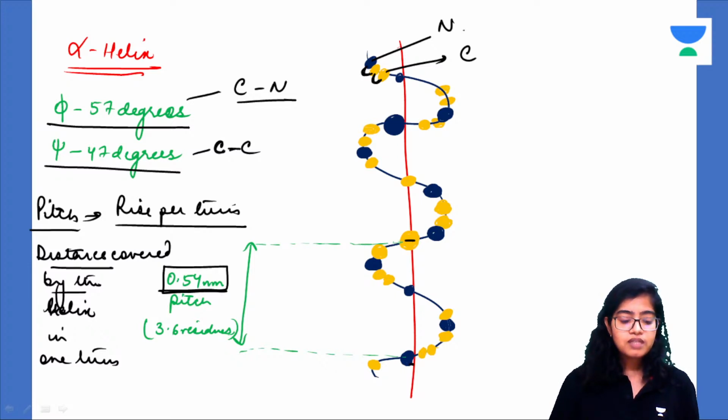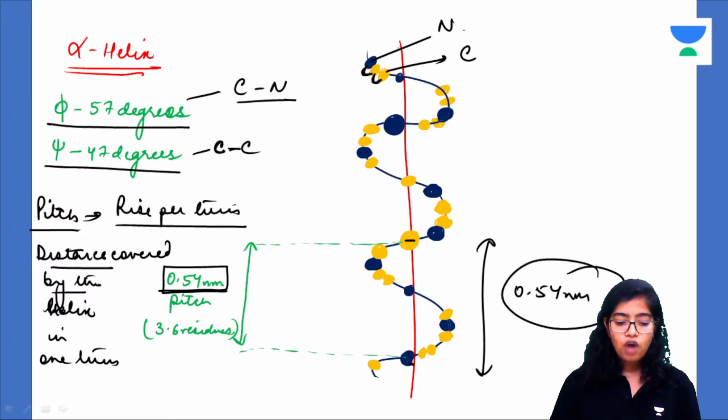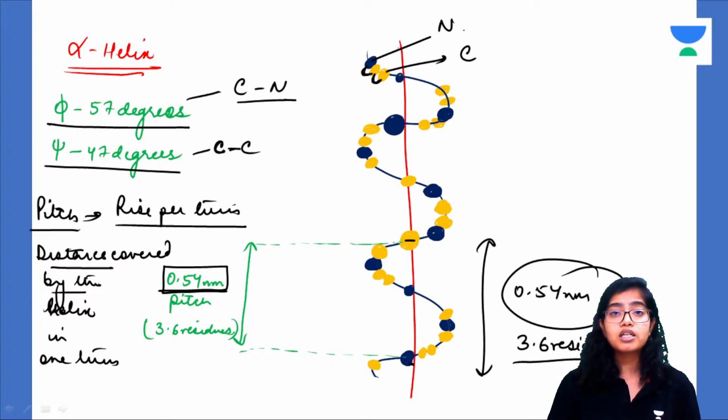That means one turn of the helix covers 0.54 nanometers. And how many residues are there in one turn? About 3.6 residues. Residues means amino acids. About 3.6 residues are there in one full turn.